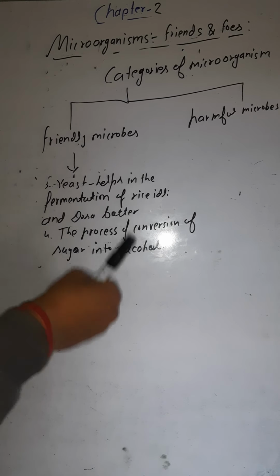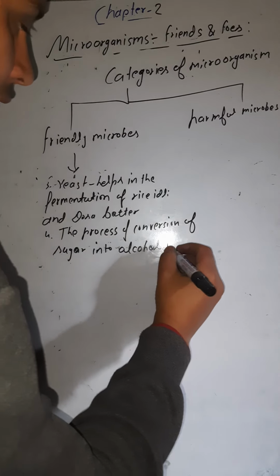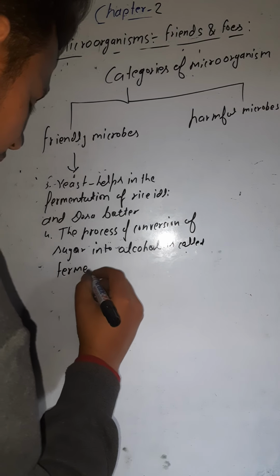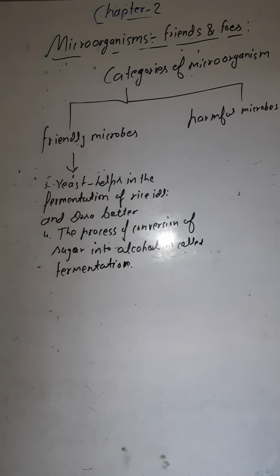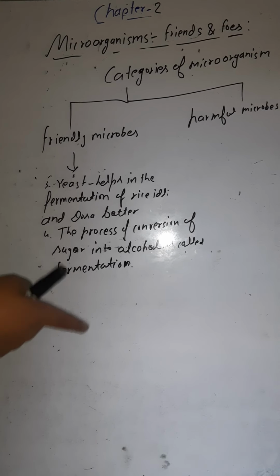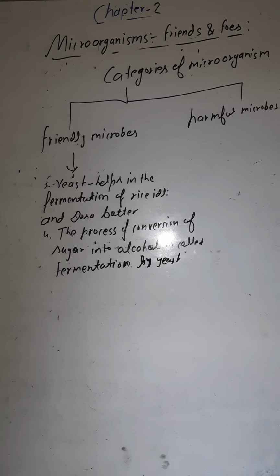Okay, and this alcohol is being consumed nowadays unnecessarily also by the youth, which is very, very harmful. So you can write here: the process of conversion of sugar into alcohol is called fermentation. This also might be asked in the examinations. So what is fermentation? Fermentation is the process of conversion of sugar into alcohol by yeast. Okay, so this is what fermentation is all about.